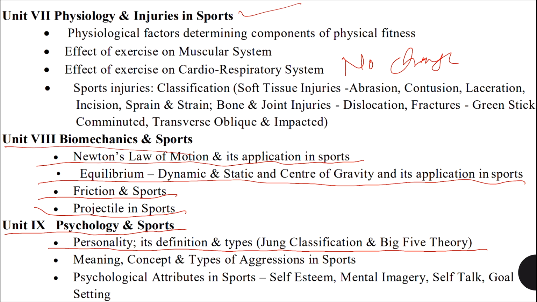Let's go to unit 9, psychology and sports. Here, personality, its definition, this is also the same, it was there last year. Meaning, concept, types of aggression, it was also there last year, and this year also it is the same. Psychological attributes in sports: self-esteem, mental imagery, self-talk, and goal setting. Here you saw motivation techniques, these are all the motivation techniques. They are the same, but they have manipulated the words.